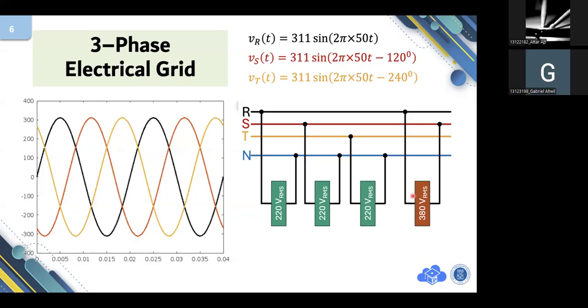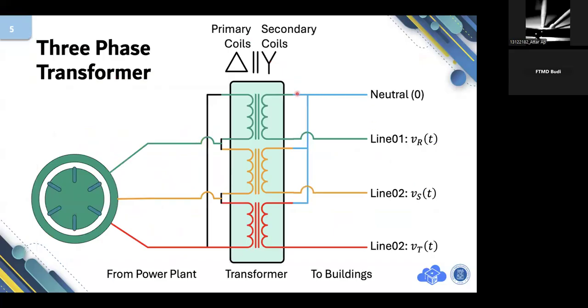Sir, if I connect it from S to T, will it still give me 380 VRMS? No, no, no. Never connect R to S directly. It will cause damage on the transformer. I think installing this without any fuse is, sorry, a stupid idea. You see, we have RST and neutral. Never connect them directly. It will cause fire, it ignites fire. Be careful.